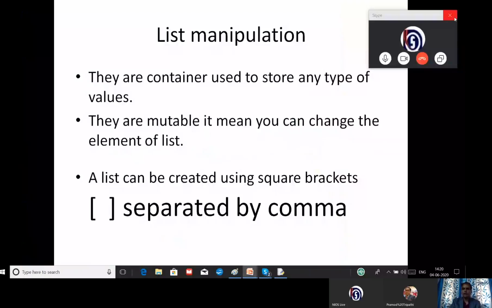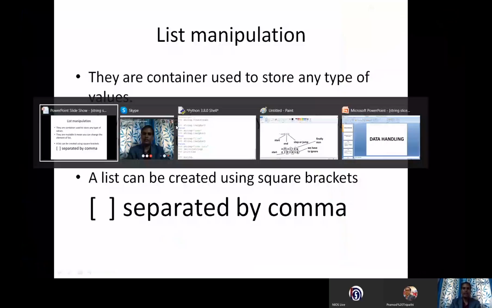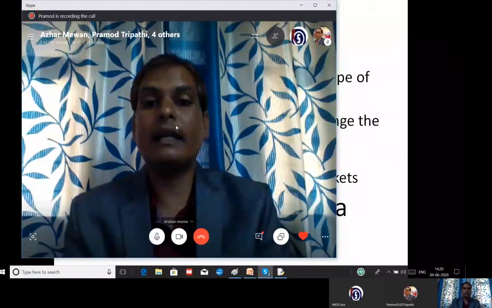Right. Last time we discussed that the string is immutable, but please remember the list is mutable. Do you remember immutable? We cannot change the actual data. But in mutable, you can change the actual data into another type of data or another value. You can replace the value, you can add a new kind of value, you can remove the value. Whatever functions are possible, you are able to apply on the data type.